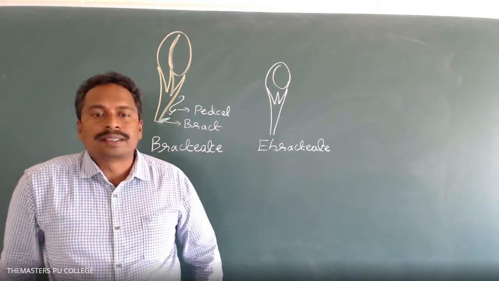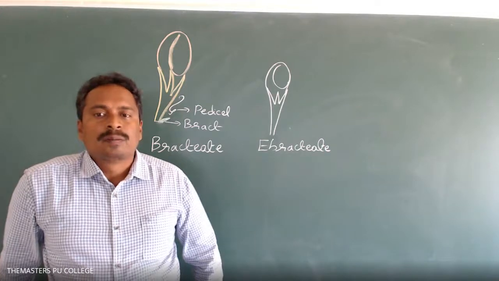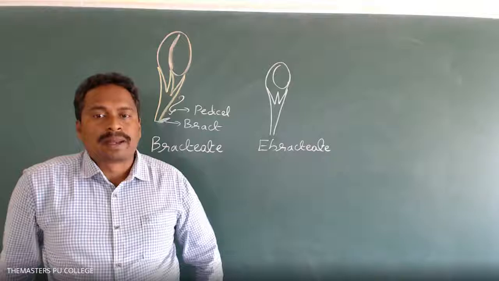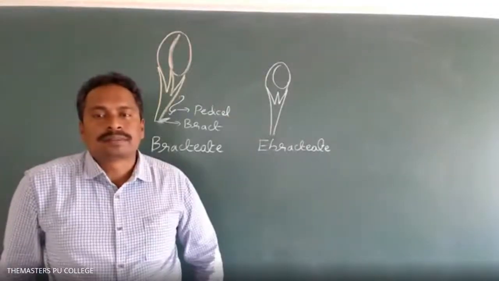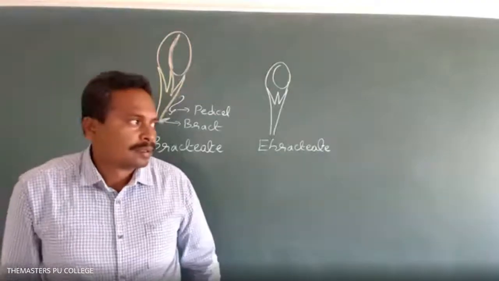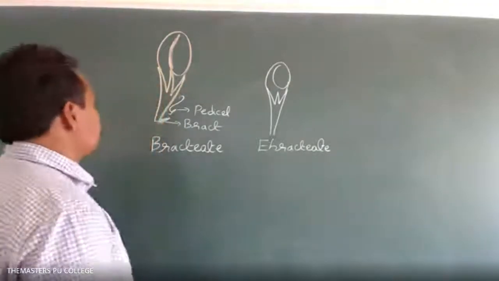Bract is present in bracteate flowers. Bract is absent in ebracteate flowers.